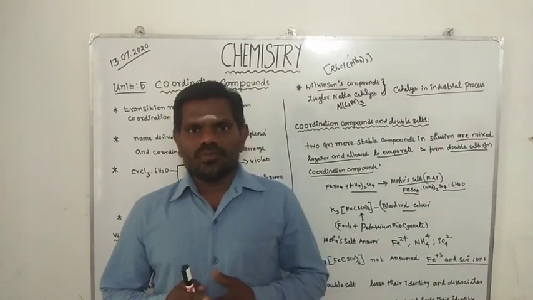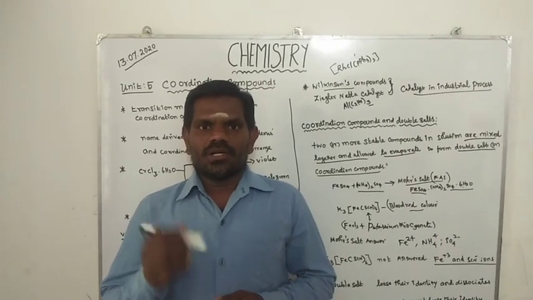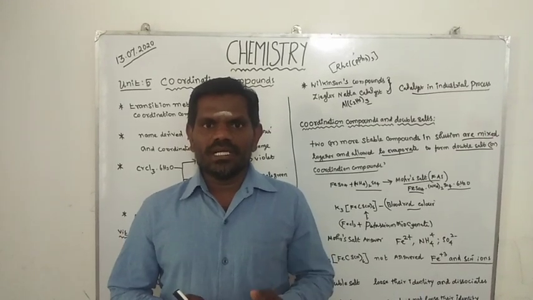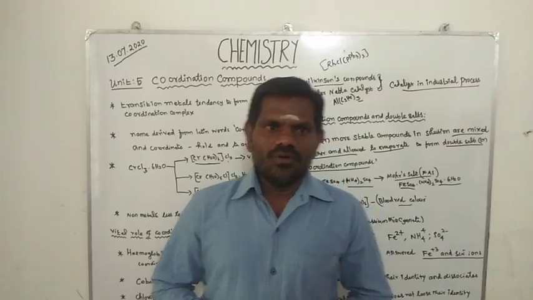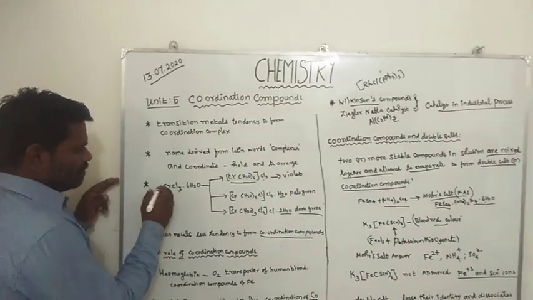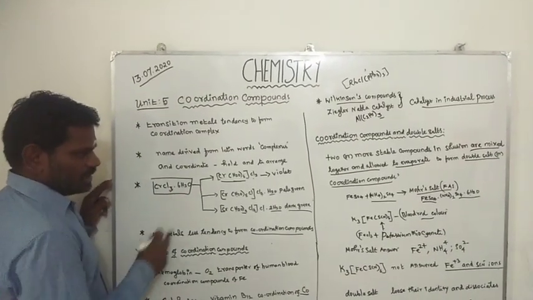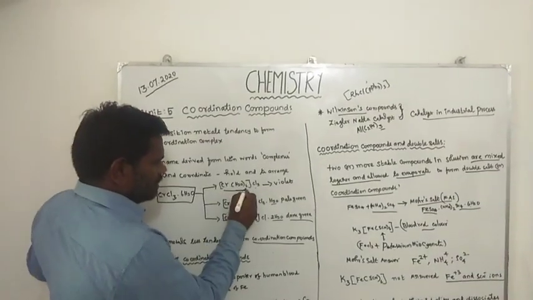The word coordination compounds is derived from Latin, where complexes means coordinate, which means hold, and refers to the arrangement of atoms or molecules. Now we consider one compound. The compound name is chromium trichloride hexahydrate. It exhibits three types of complexes.